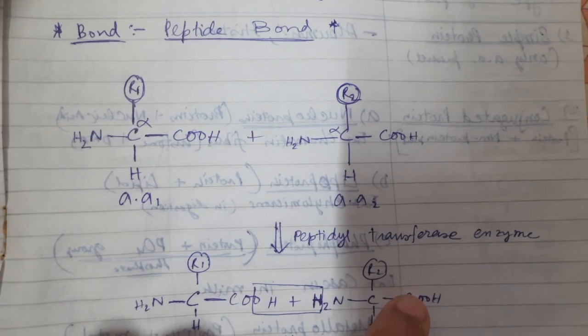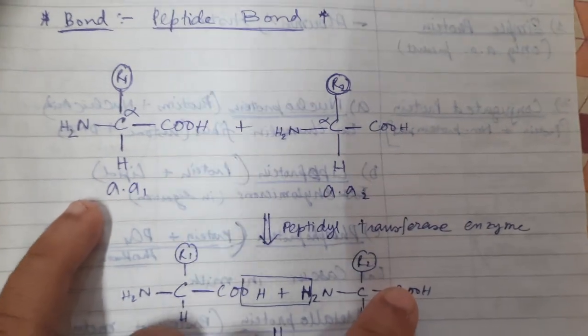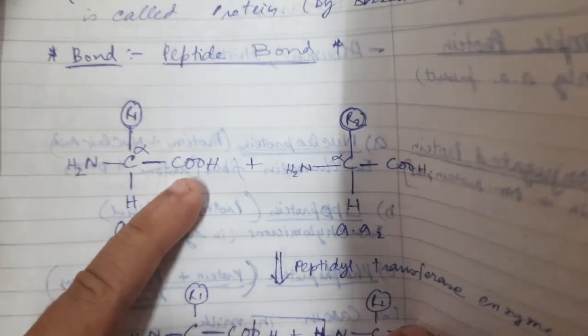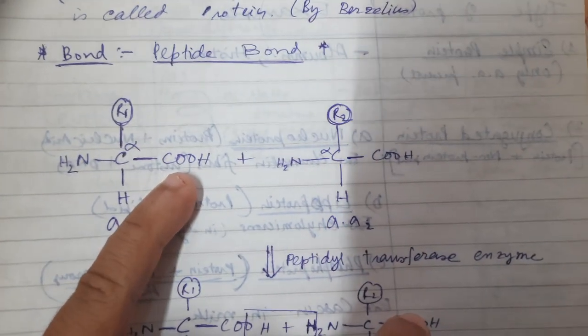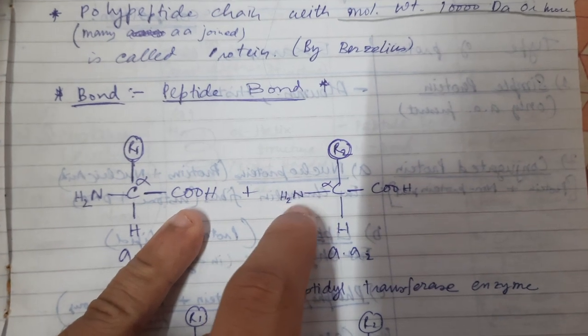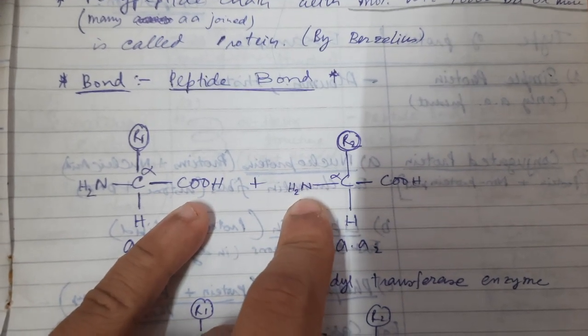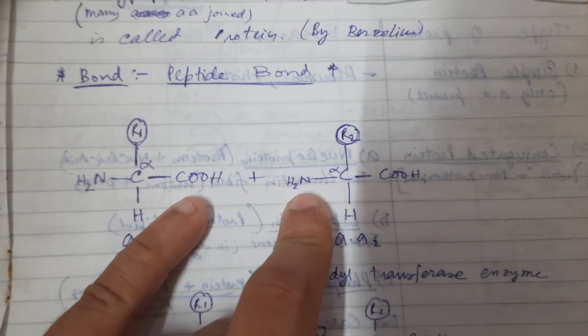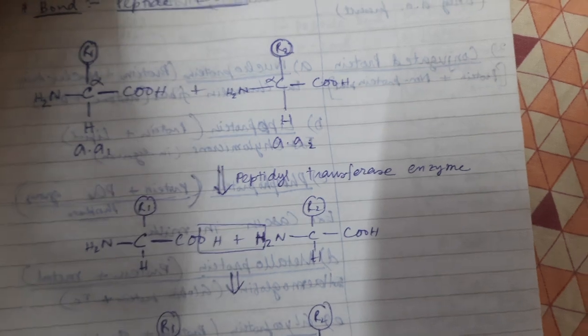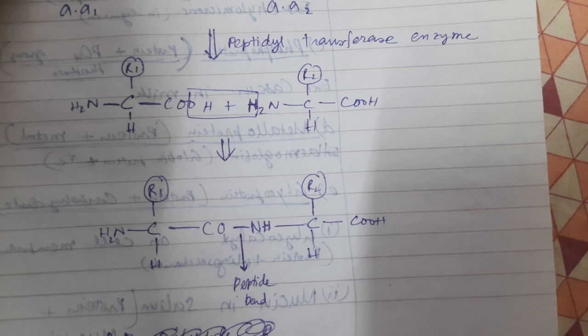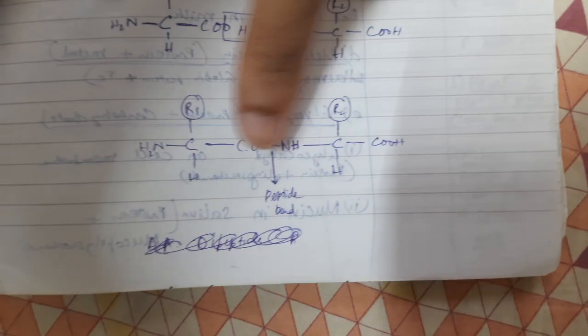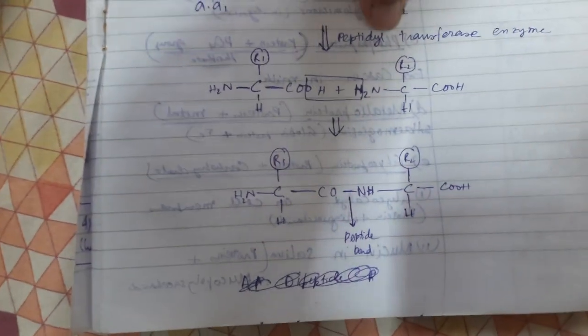So how do the amino acids join? The carboxyl group of one amino acid and the amino group of another join together and perform a condensation reaction. So the water gets out and they form a peptide bond between carbon and nitrogen, and this is facilitated by an enzyme known as peptide transferase.